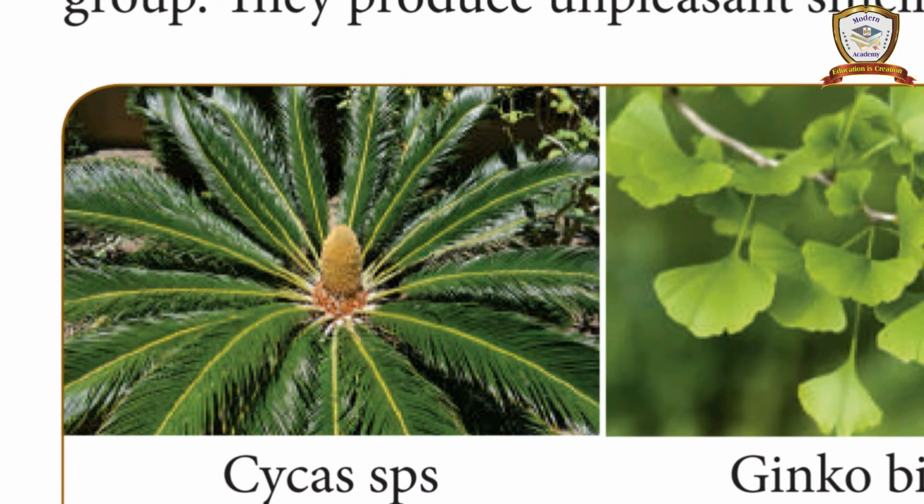And the leaves form a crown at the top, at the tip of the plant. Example, Cycas. It has a well developed root system, and coralloid roots are also present here.